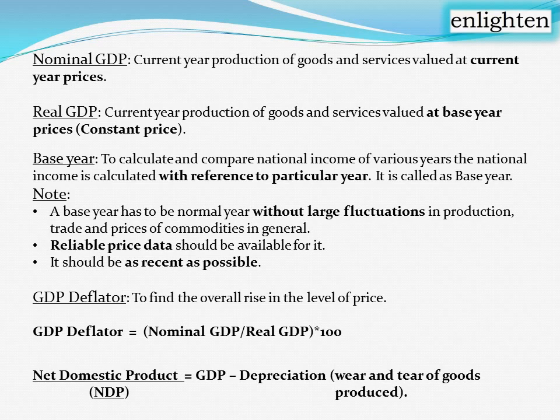Current year's quantity of goods and services is multiplied with the price of a base year. That price is called constant price. So the value obtained by multiplying current year production of goods and services with the price of the base year, that is the constant price, is called real GDP.